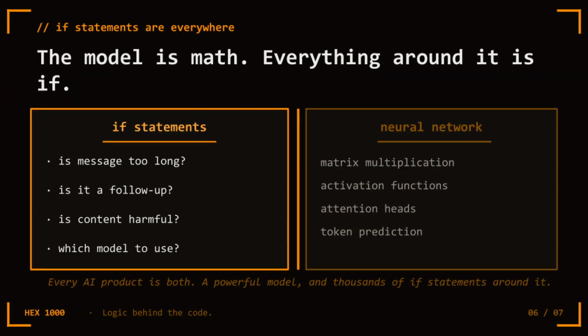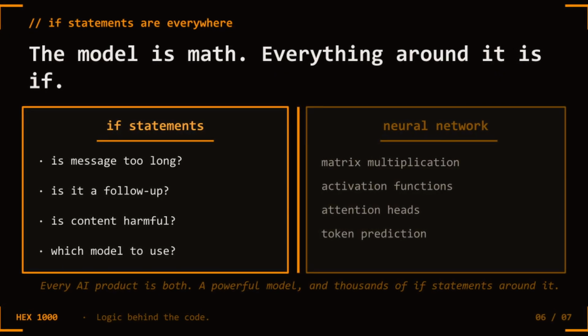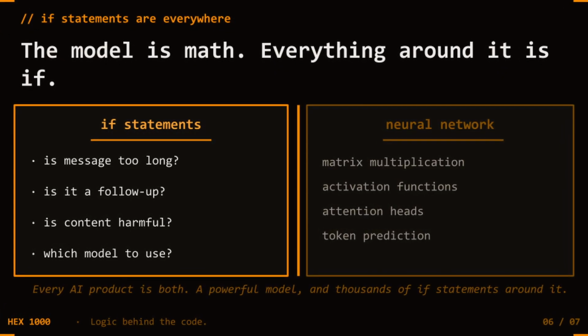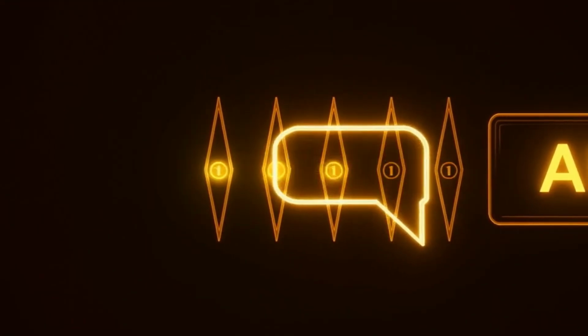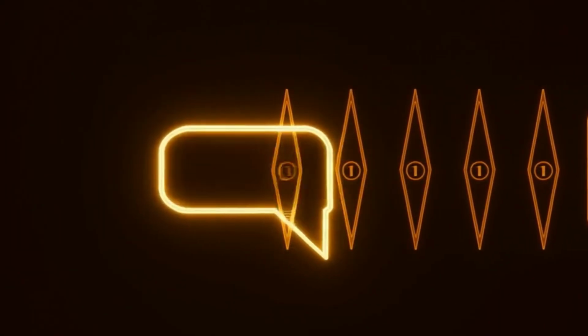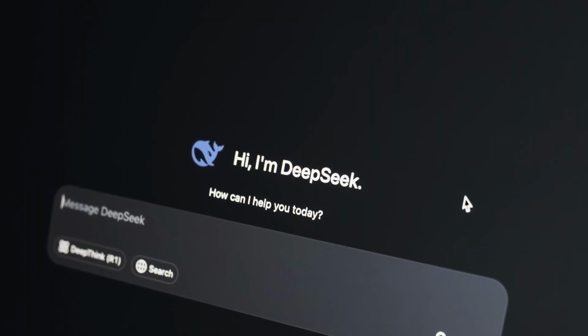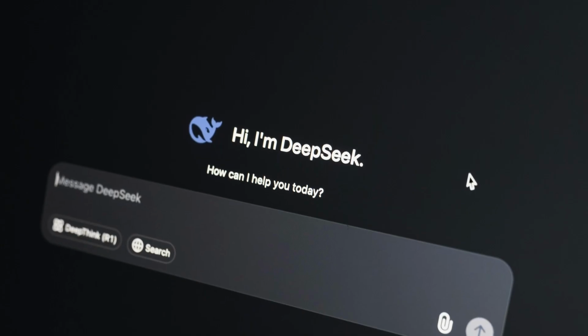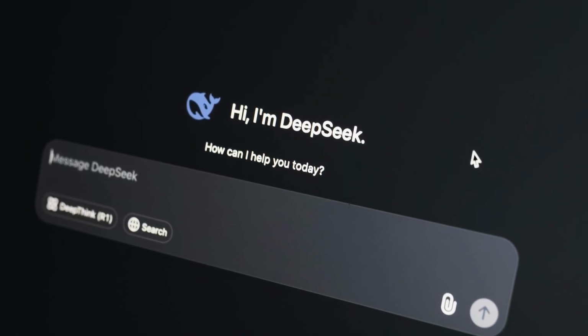Now the payoff. Because if statements aren't just for beginner Python exercises, they are in every serious system you've ever used, including AI. When you send a message to an AI assistant, before the model even generates a response, a series of if statements run. Is this message too long? Then trim it. Is this a follow-up to the last message? Then include context. Is this user asking for code? Then set a different system prompt. Is this content flagged as harmful by them?